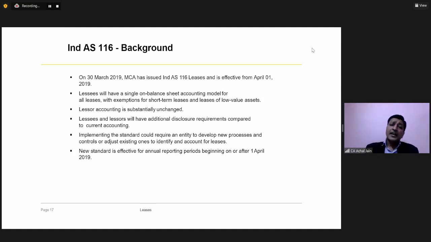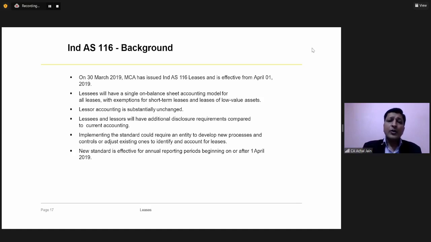Means under IND AS 17, similar to what we were doing under Indian GAAP, both the lessees and the lessors were required to do the lease classification. Means both of them had to assess at the time of the inception of the lease whether the lease will become a finance lease or an operating lease. And if the lease was a finance lease, then its accounting was different as compared to the operating lease.